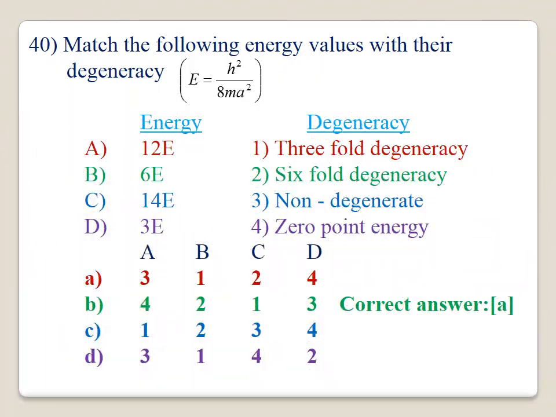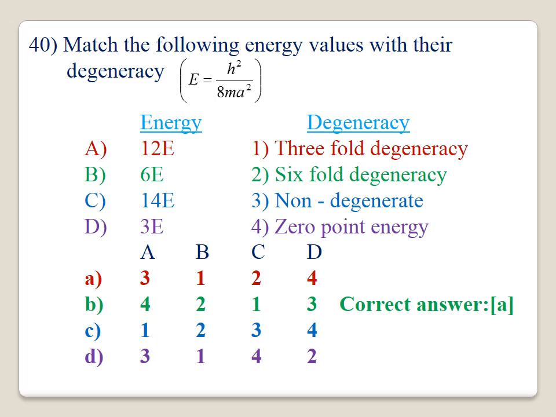40. Match the following energy values with their degeneracy. On one end we have energy and on the other end we have the degeneracy. If we consider 12E energy level, it is a non-degenerate energy level. For A, the correct option is 3.